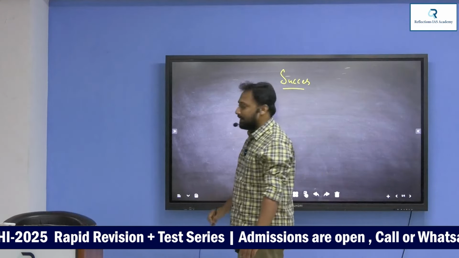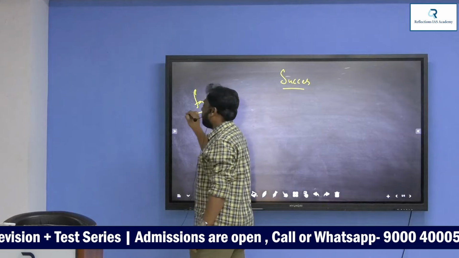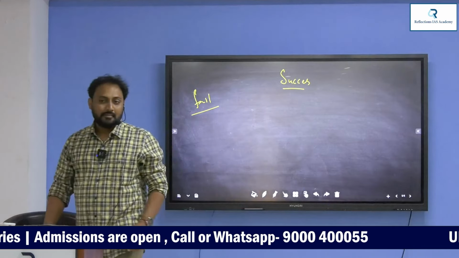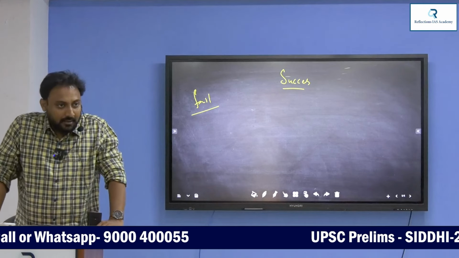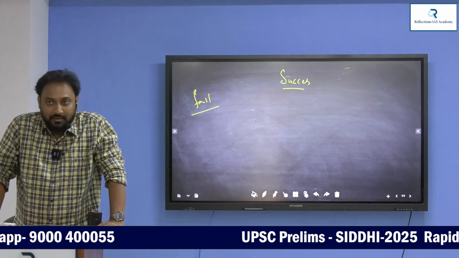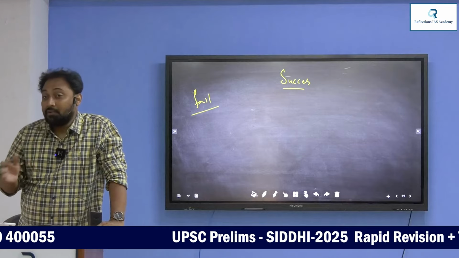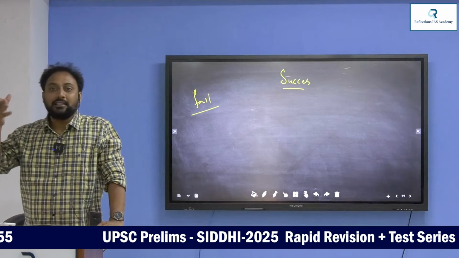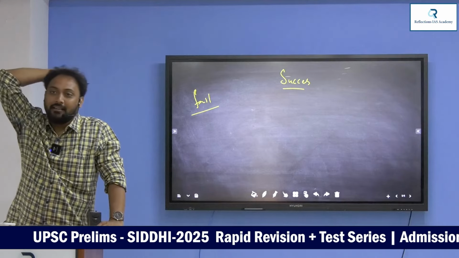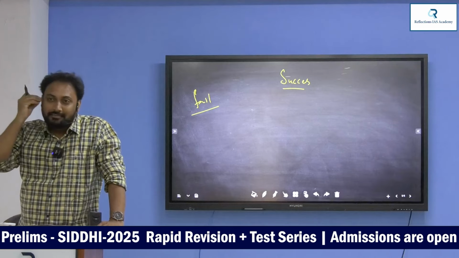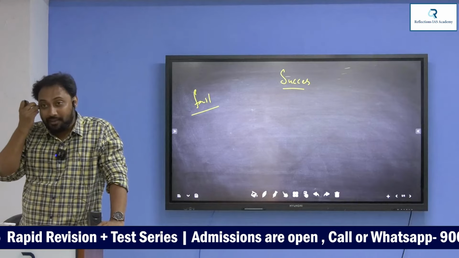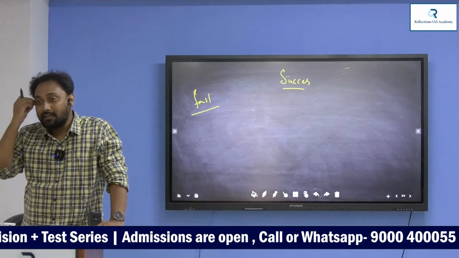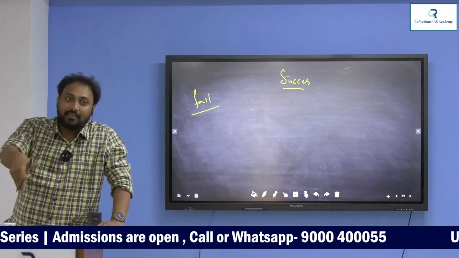Why did the Portuguese succeed in India? Why did the Portuguese fail in India? First tell me success. Because there was support from Vijayanagara. Very good. Because they had support from a local Raja, a very powerful Raja. Sri Krishna Devaraya gave him support. Understand? Up to 1565, you remember this year, the Portuguese were very powerful in India because up to 1565 the Vijayanagar rulers were very strong.